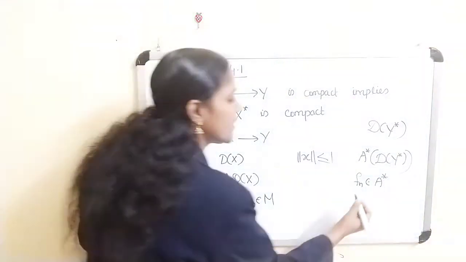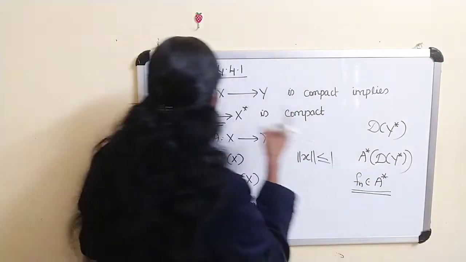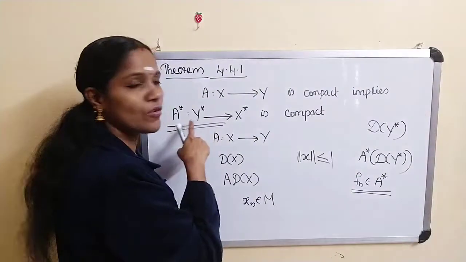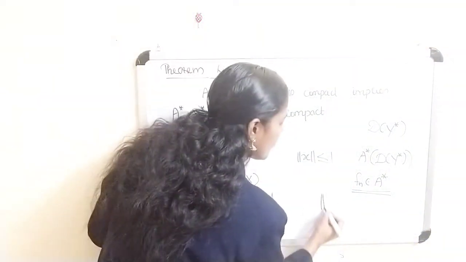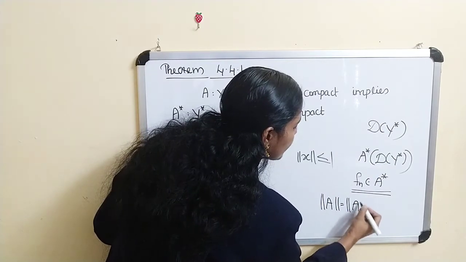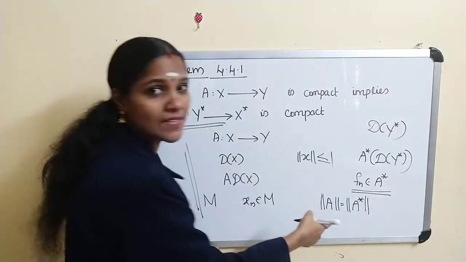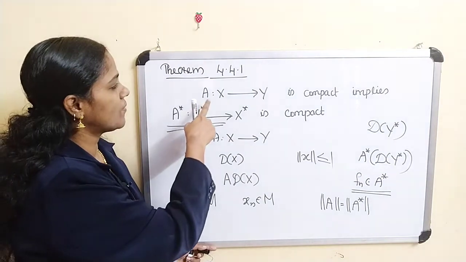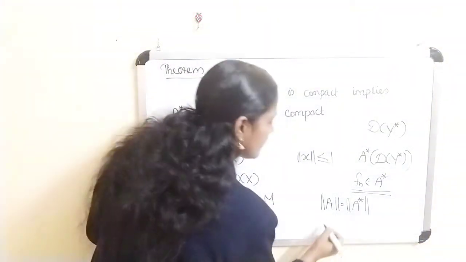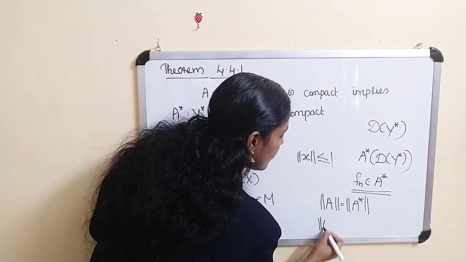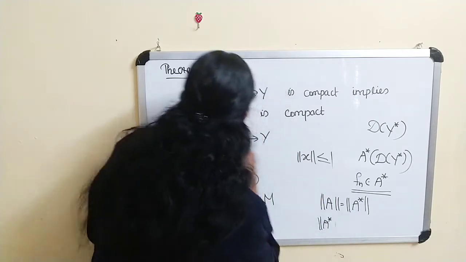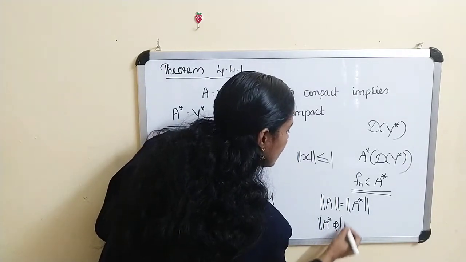Okay. So if you take any sequence in A star, given A is a bounded operator, therefore A star is also a bounded operator, because we have already proved norm of A equal to norm of A star. We have proved this result. Therefore, if A is bounded, A star is also bounded. A star is bounded means norm of A star phi is less than or equal to some constant times norm of phi.